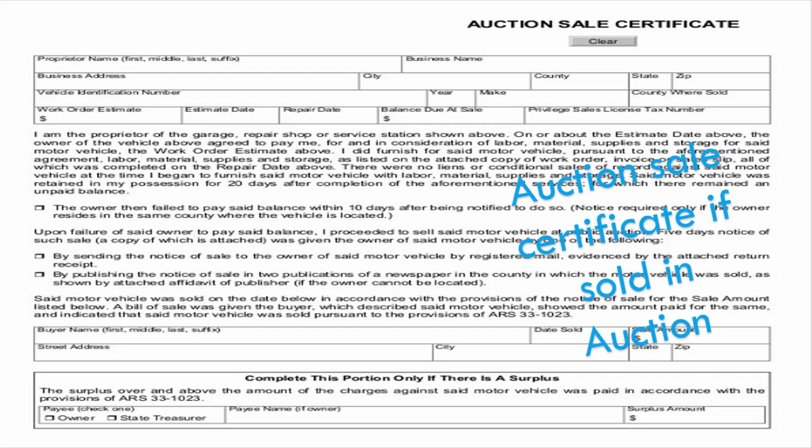Next document is auction sale certificate. An auction sale certificate is a legal document that is issued to the highest bidder in the public auction of property. When your property is sold in the auction, the name of the highest bidder is mentioned on that document. It serves as a proof for the sale and transfer of ownership of the property from the seller to the buyer.